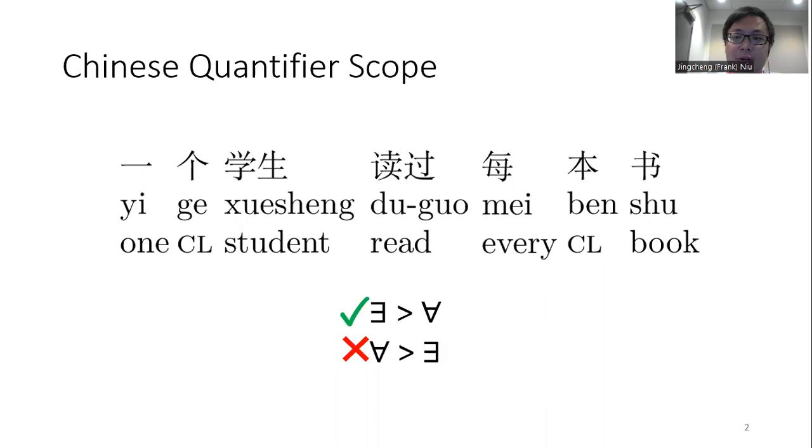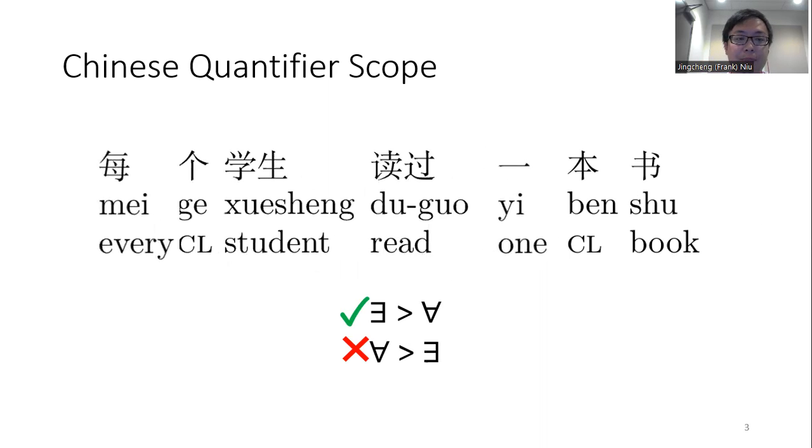Chinese quantifier scope is one of the most provocative research areas of Chinese linguistics. So let's first go over some of the basics of Chinese quantifier scope. For the sentence, 一个学生读过每本书, One student read every book, the sentence only has the wide existential reading.